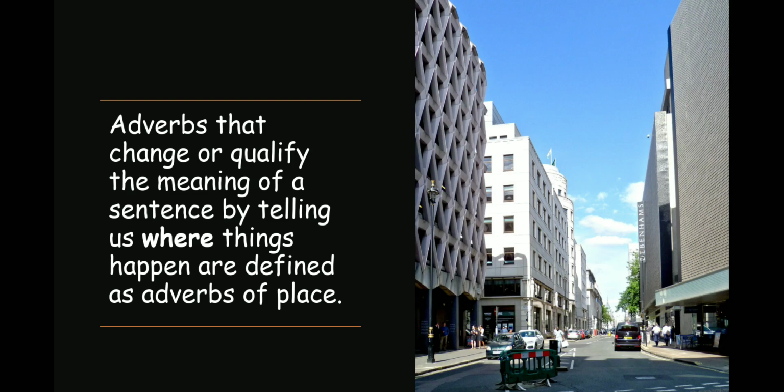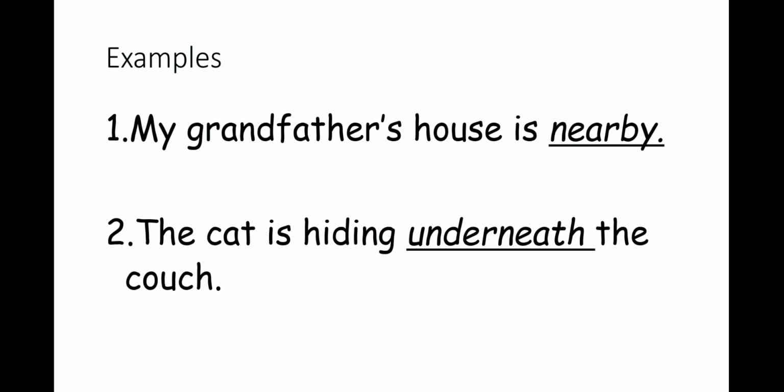Adverbs that change or qualify the meaning of a sentence by telling us where things happen are defined as adverbs of place. So adverbs of place change the meaning of a sentence, qualify it by telling us where things happen. Example: my grandfather's house is nearby. It tells us where. My grandfather's house is nearby. It's telling us more about the verb. Where? Nearby.